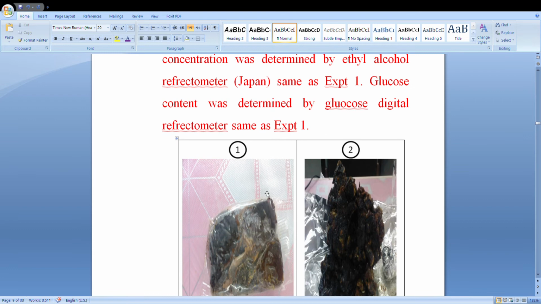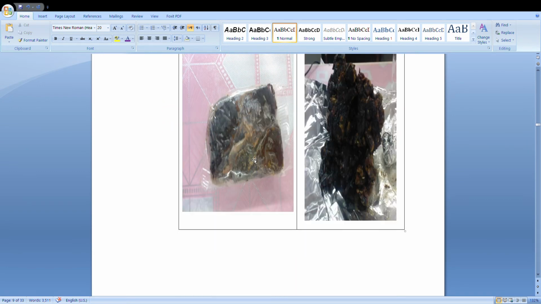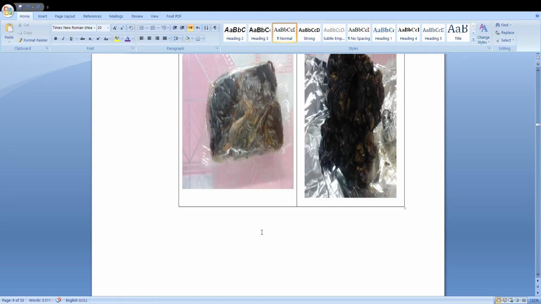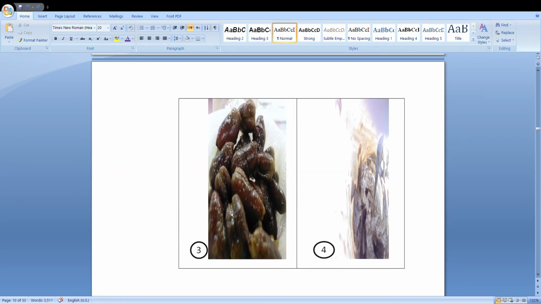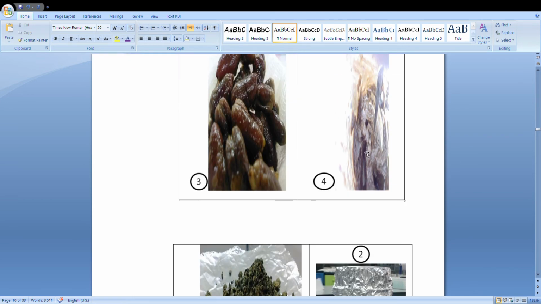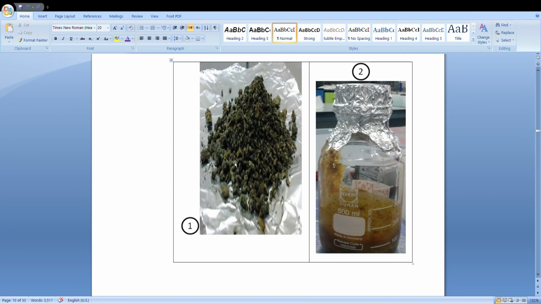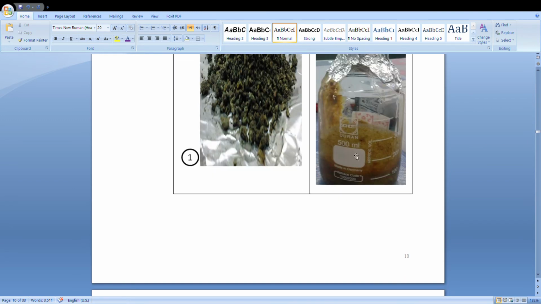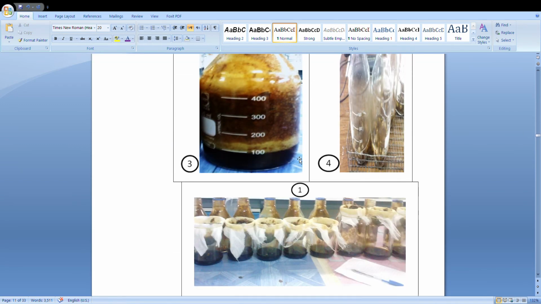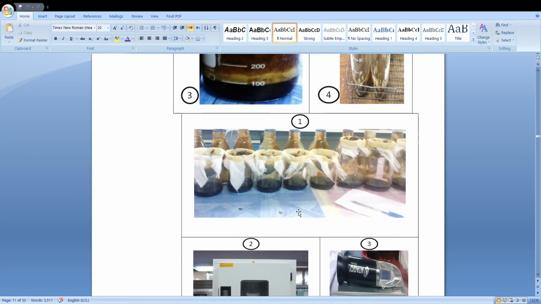You can see here these are the dead samples, rotten samples, which are not useless. They are waste dates, not eatable, not edible. This is also rotten, and this is the dates paste, and then this is the incubator with the Schott bottle fermentation technique. In the fermentation, you can see here. After fermentation, filtration was done.